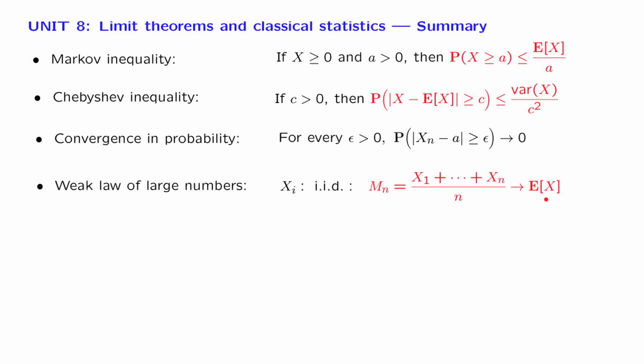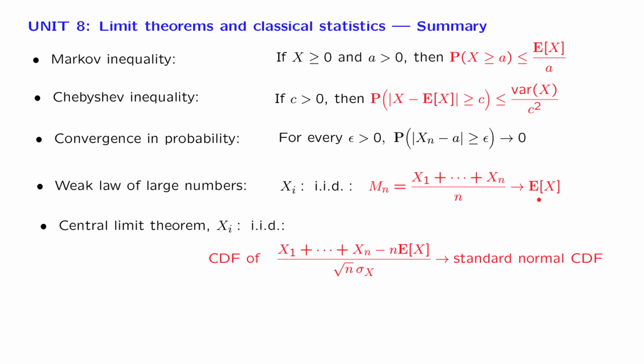Then we presented the central limit theorem, which is perhaps the most important result in all of probability theory, and which gives us a lot more refined information compared to the weak law of large numbers. It tells us that if we take the sum of n independent identically distributed random variables, subtract the mean, divide by the standard deviation of the sum, so that this is a random variable with zero mean and unit variance, as n goes to infinity, the distribution of this quantity starts to approach a particular shape, and it's the shape of the standard normal. Strictly speaking, this is a statement about convergence of CDFs.